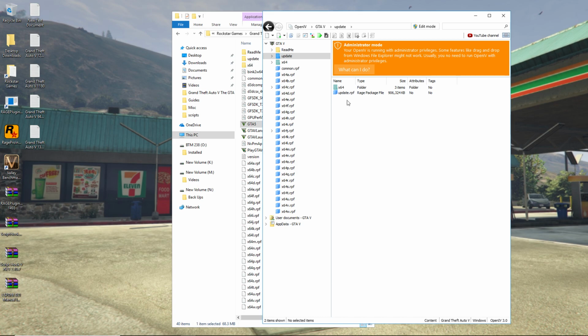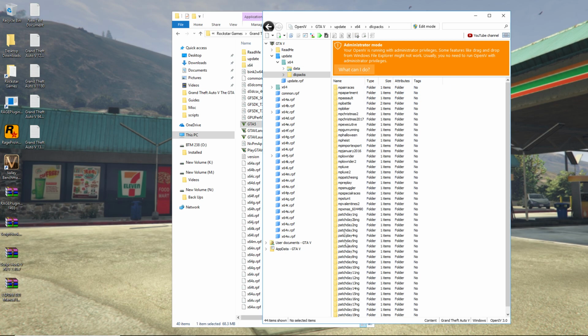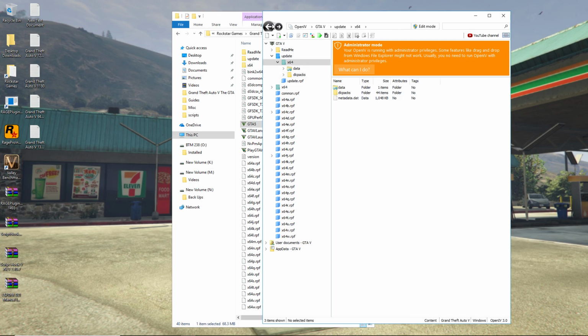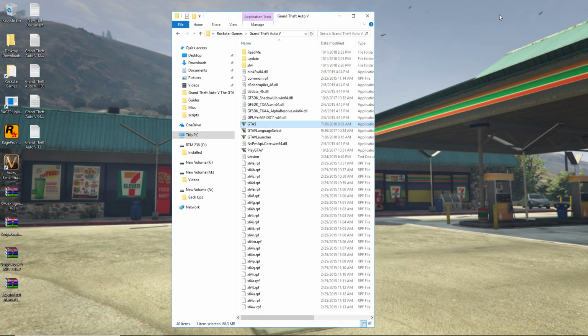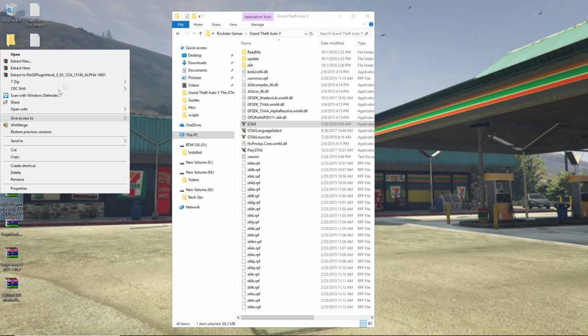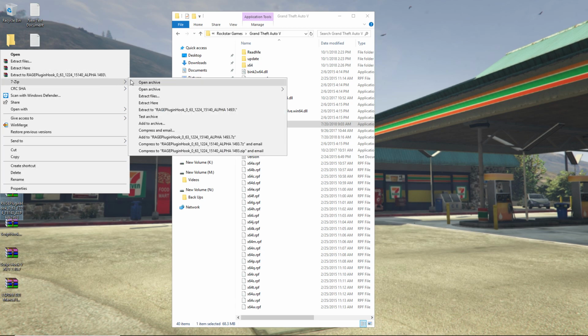But you'll learn how this pretty much works when you start downloading mods and installing them. So once you have all that stuff installed, you pretty much be good to go. So you also want to have Open4 or some other type of software that allows you to modify game files. Okay. So after that, you'll have your downloads here. So you can open these up and extract them either using WinZip or 7-Zip. I use either one. It really doesn't matter.